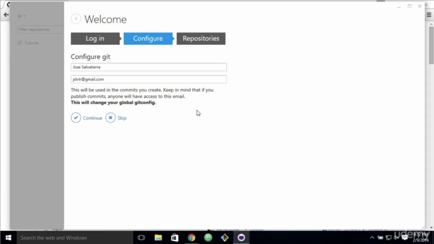And then it asks you to configure Git. So whenever you make a commit or you send some code to Git, then it's going to use these details to identify you. So it's going to put your name, potentially your email, in every commit so that other people that you're collaborating with know who you are and who is doing those changes. You can put here what you want, but I would recommend just using your name and your email.